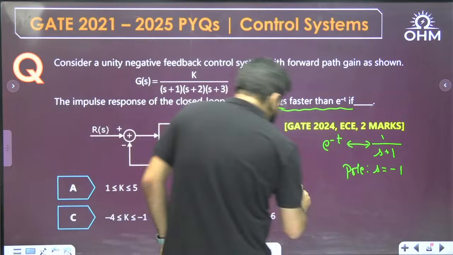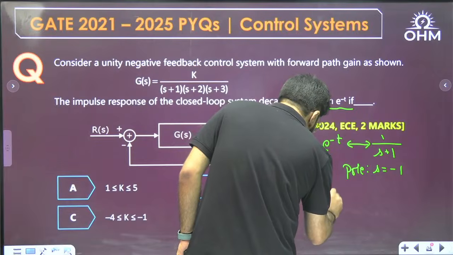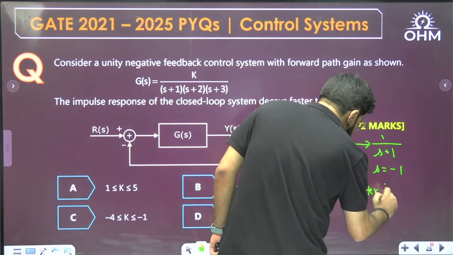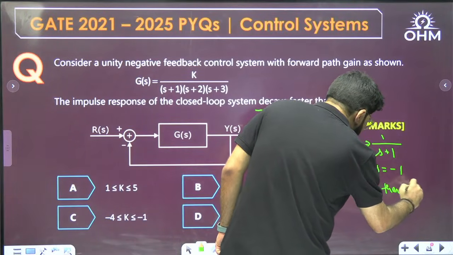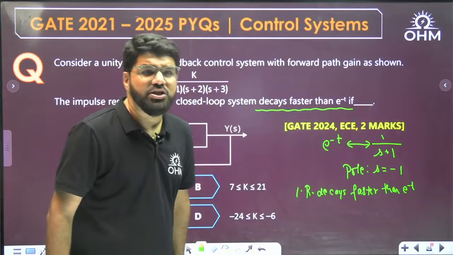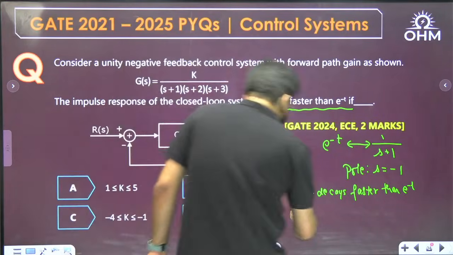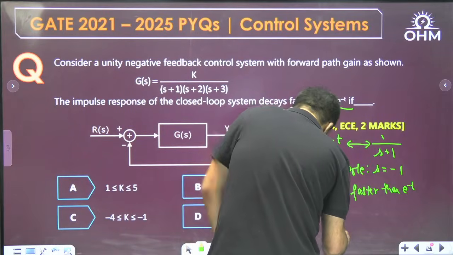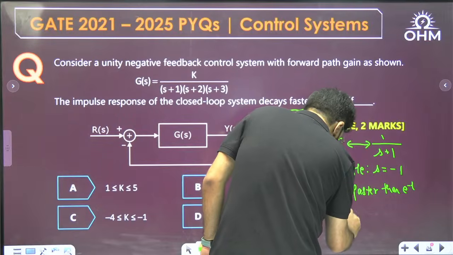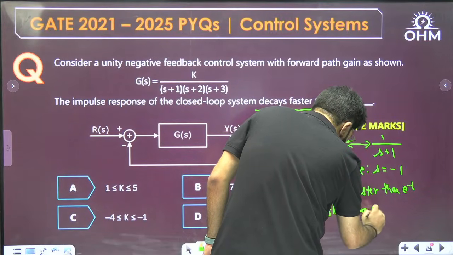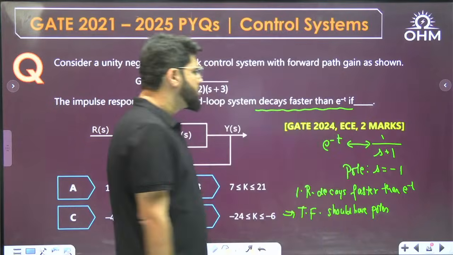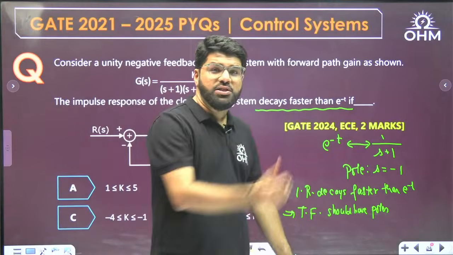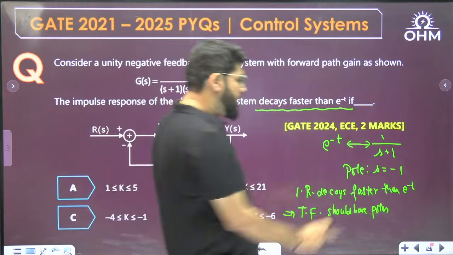Okay, if you want the impulse response to decay faster than e power minus t, then in the S domain, the transfer function of the system should have poles away from s equal to minus 1 towards more of the LHP, because the poles which are away from the origin are faster. So there is a reference pole at minus 1.